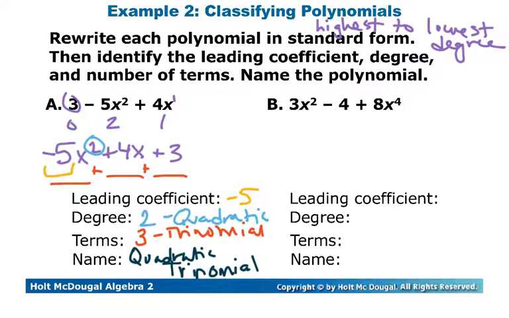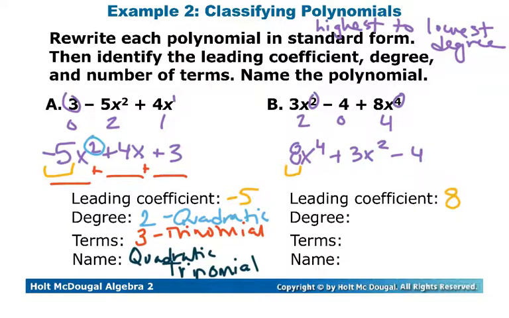Alright, the next one here is a 4 for the power. We also have a 2 for a power, and then because it's a constant, a 0 for a power. So as we go through and rewrite this, we're going to start with an 8x to the 4th. The next one is a 3x squared, and then the last one is the 0 power, or the constant, which is 4. Our leading coefficient is the number way out front at the beginning, so it's going to be 8.